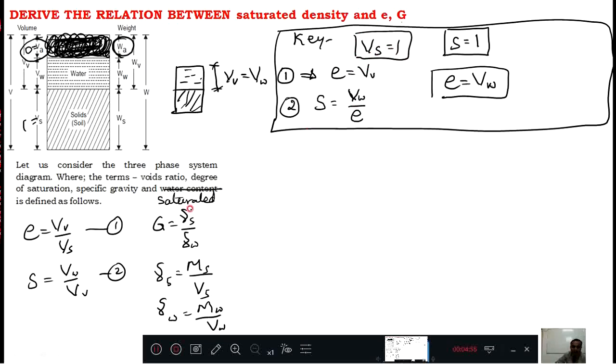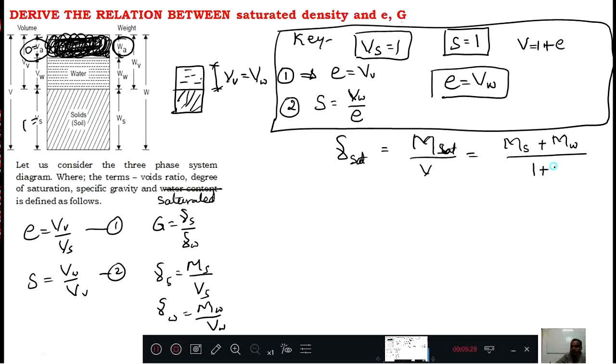Now after this I will define saturated density. What is saturated density? Saturated density is bulk mass or saturated mass divided by total volume. Saturated mass divided by total volume. Okay now, then what is saturated mass? It is the mass of solids plus mass of water divided by V. Again we already know V is nothing but 1 plus e, the same thing as in the previous slide.